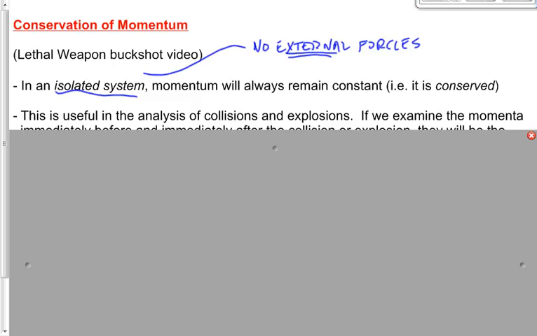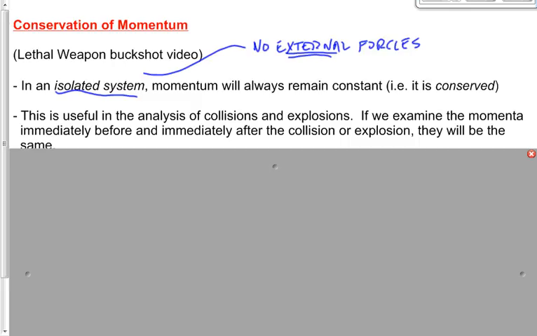Now, when are we going to use this? When is this useful in solving problems for us? Well, when we have what we call a collision, which is, I think, pretty self-explanatory, when two cars hit each other, collide, or two football players collide, or two asteroids collide with each other, when anything hits something else, that's a collision, and the law of conservation of momentum applies.